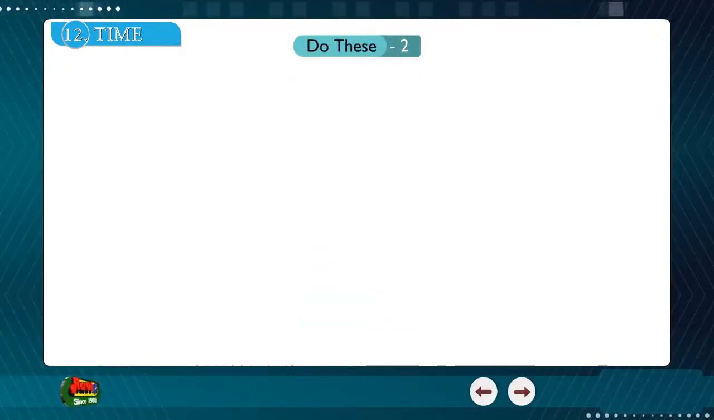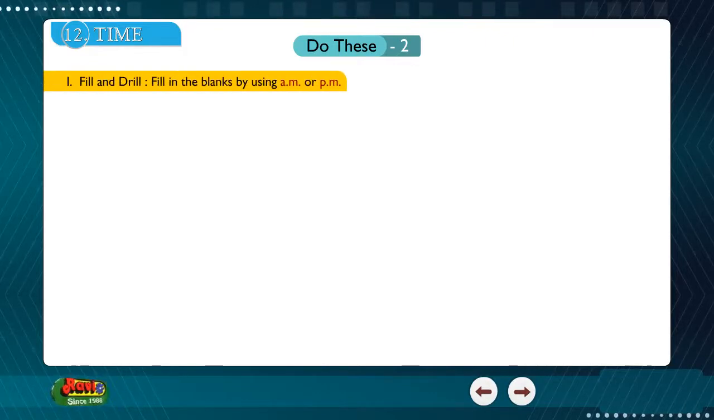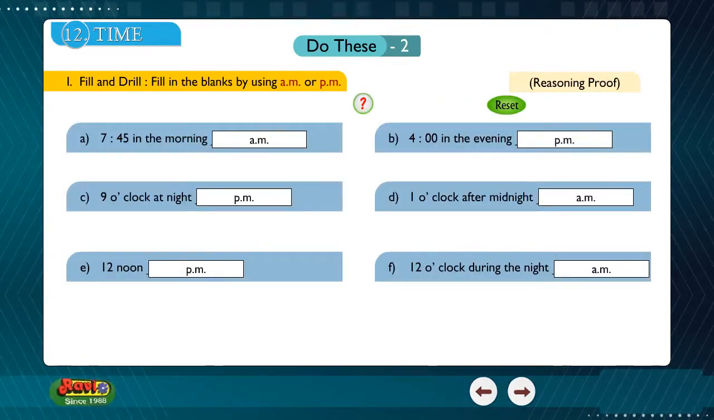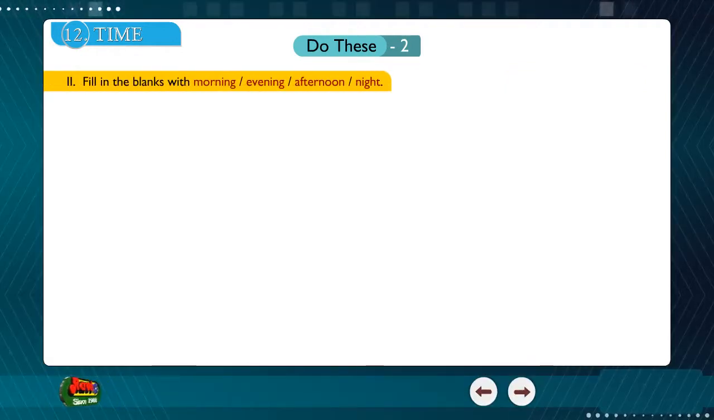Do these 2. 1. Fill and drill. Fill in the blanks by using AM or PM. Two. Fill in the blanks with morning, evening, afternoon, night.